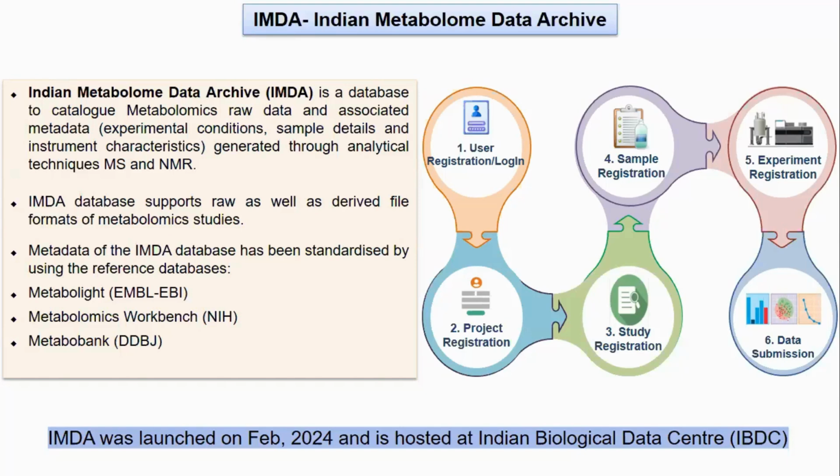The IMDA database supports raw as well as derived file formats of metabolomic studies, and we have standardized the metadata of the IMDA database using international databases as a reference, that is from EBI MetaboLights, NIH Metabolomics Workbench, and from DDBJ is PatmoBank.